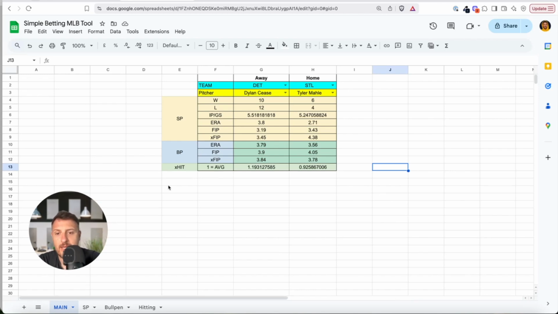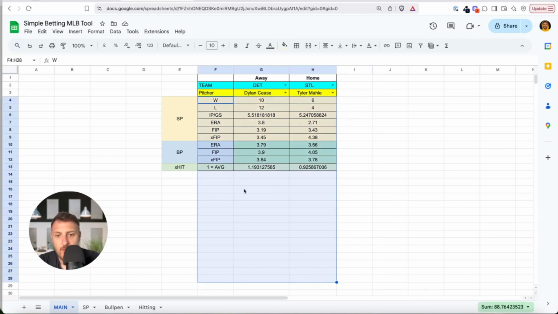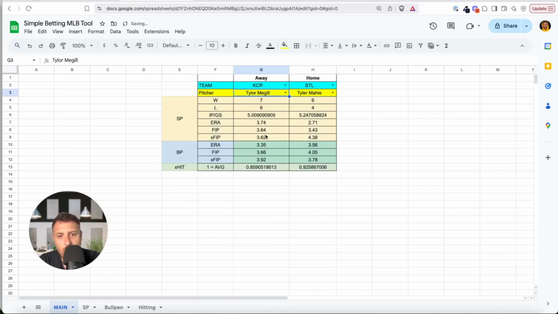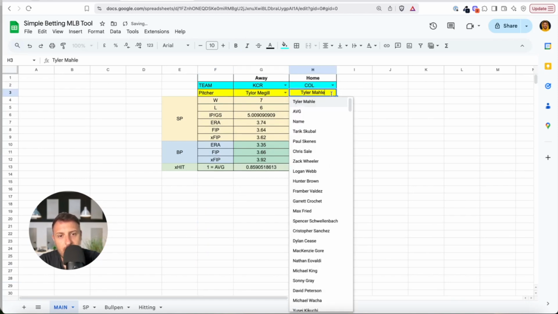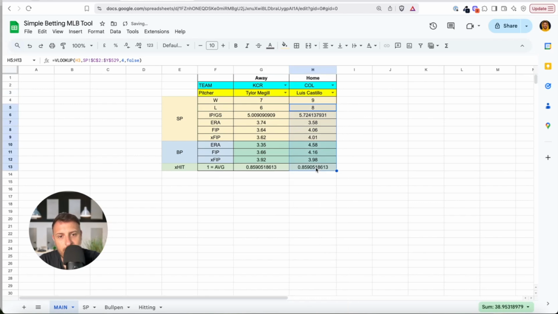You can create a bigger table like this one with more and more statistics, and with one click, you can get all the numbers without searching on the internet. Once you select the team and the pitcher, you have all the numbers on one side, and you can select the home team and their pitcher, and you will have all the numbers.